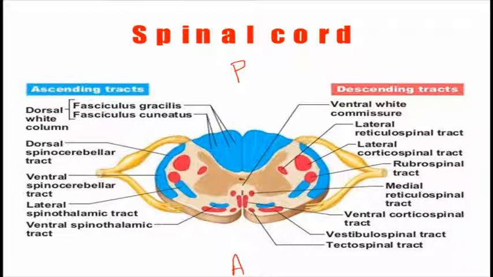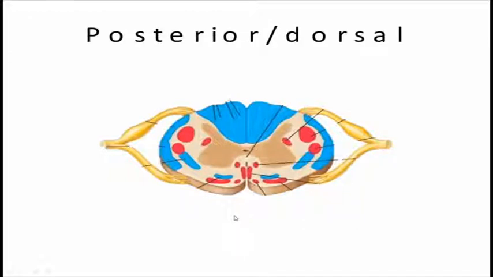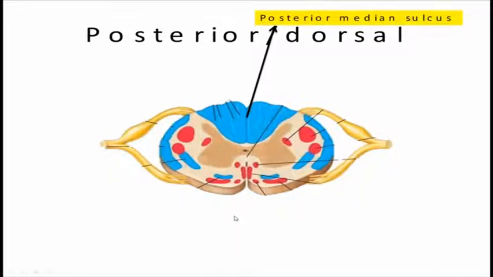As you can see, these are the structures found in the spinal cord posteriorly, anteriorly, and laterally. Now I will tell you about all of them. This is the posterior, or dorsal, side.